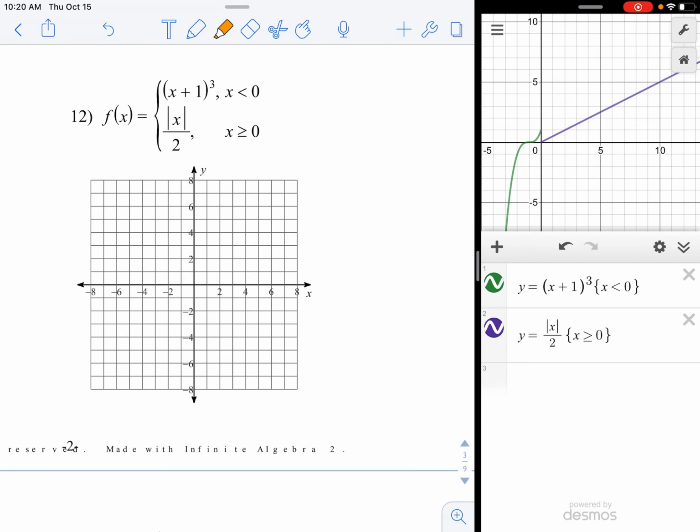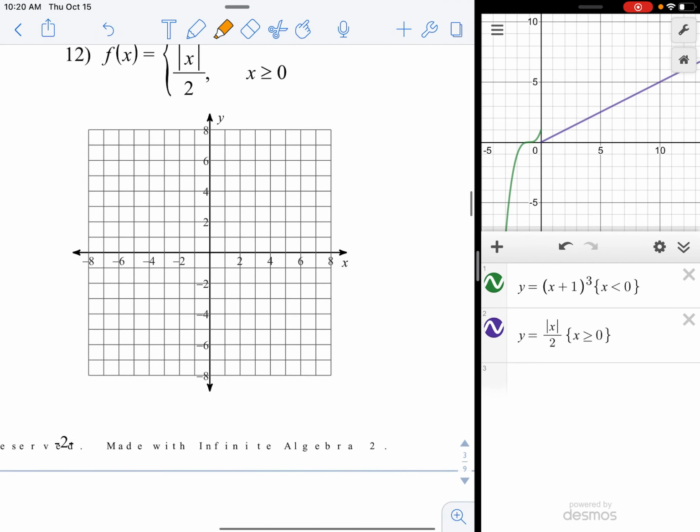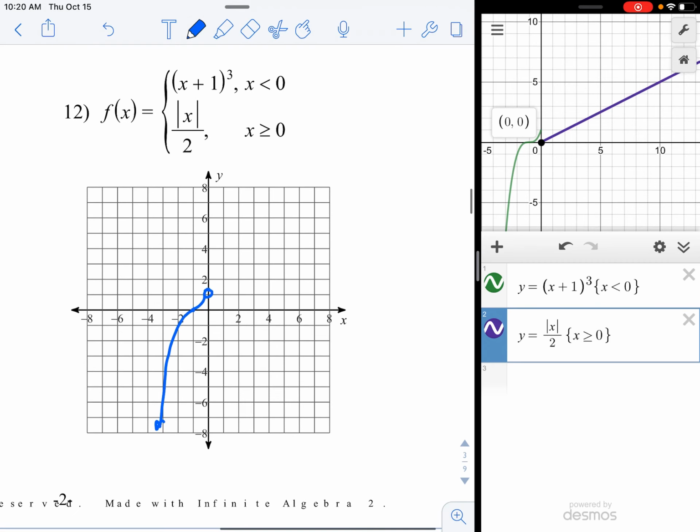So this is what I need to transfer onto my paper here. Let me just trace my finger along and see. This one ends in a circle right here. It sort of curves down and like that. And this one, even though it's an absolute value, it's not a V shape. Why? Well, apparently part of the V has been cut off. So what we see just looks like this. My guess is maybe somewhere else it turned into a V like that, but that's irrelevant. You don't need to draw that in.